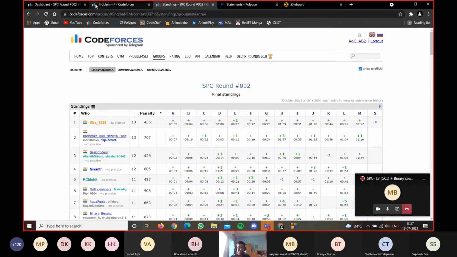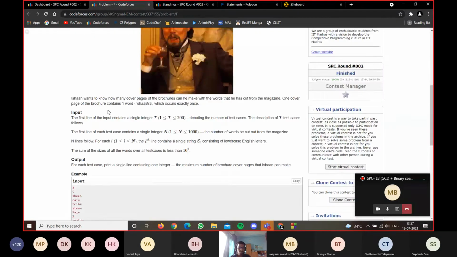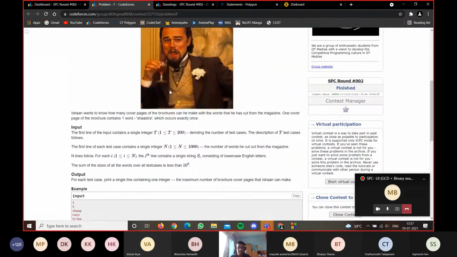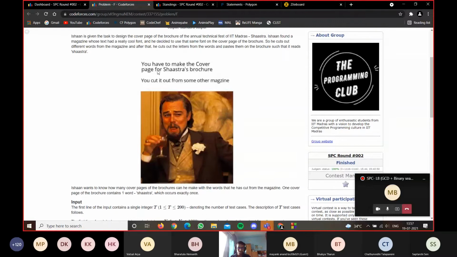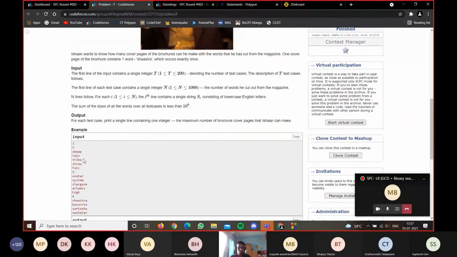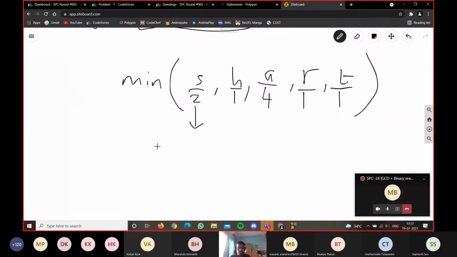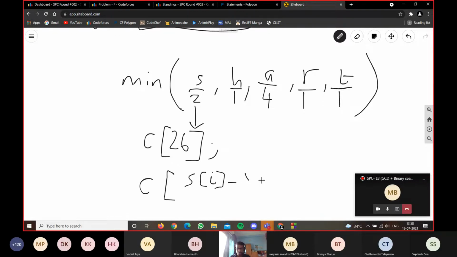So yeah, for each string I get as input, if it is one of the characters that I want, I will create an S counter, an H counter, a T counter. I'll create a counter for each letter. Or you can even create a counter for all letters. I could create a counter C of 26, and I can do C of whatever character that is. So let's say C of S of i minus A plus plus. Whenever the S comes, what is the position of S in the alphabet?